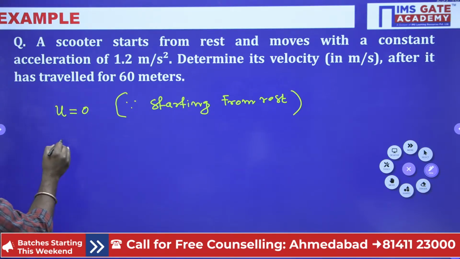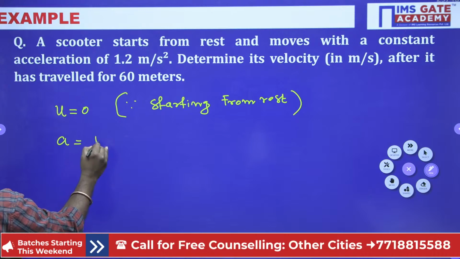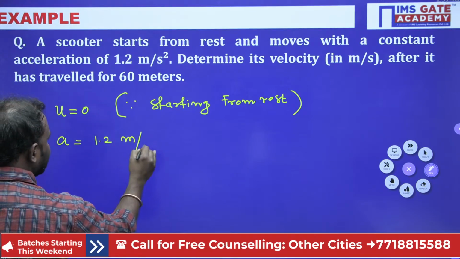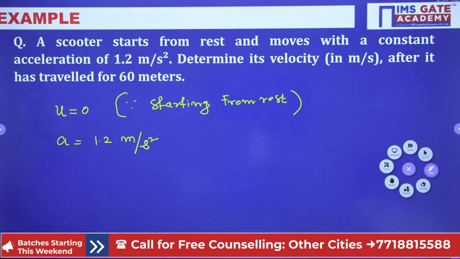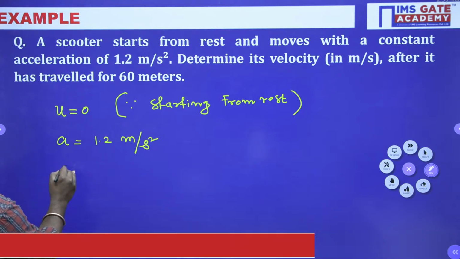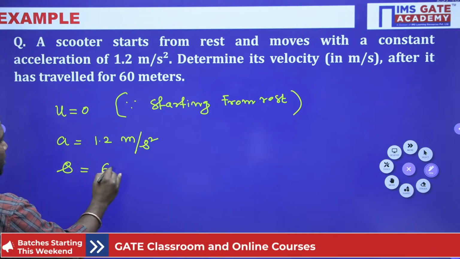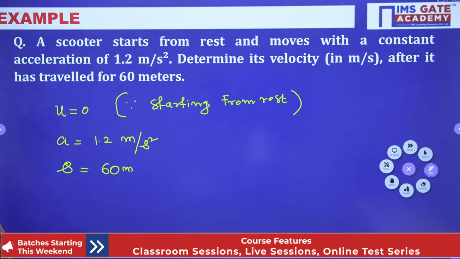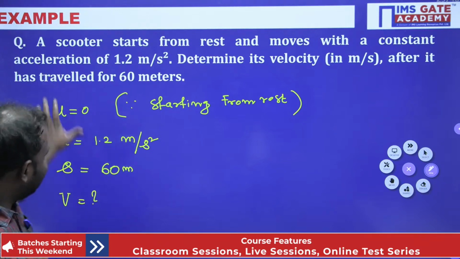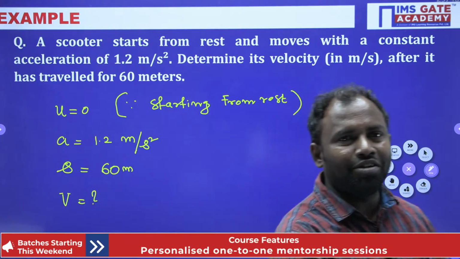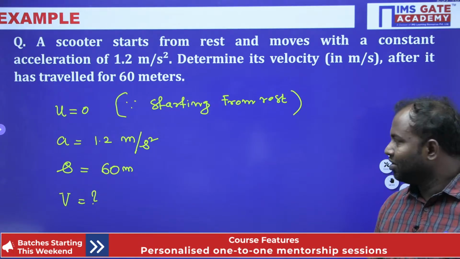Now it is moving with a constant acceleration, that is 1.2 meters per second square, right? And S is given, that is equal to 60 meters. All right. Now what we need to find? Final velocity we need to find. Now by using this data, what formula do we have?